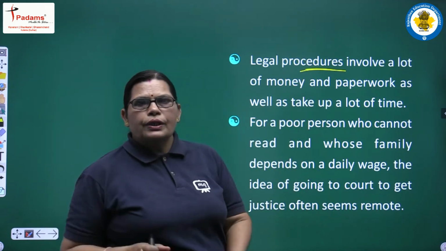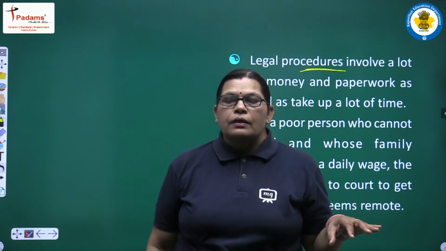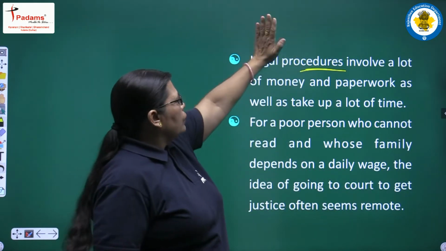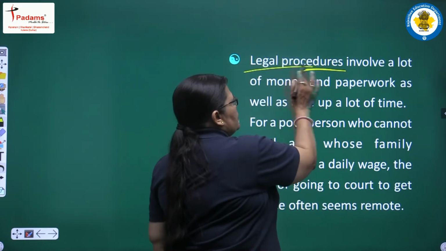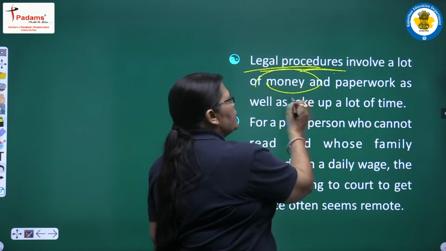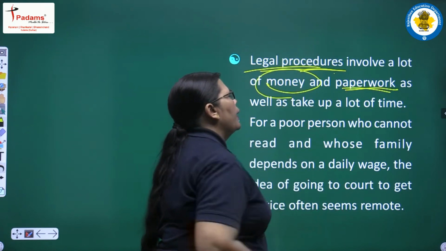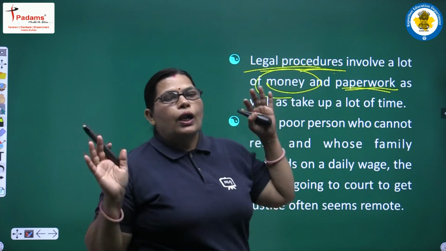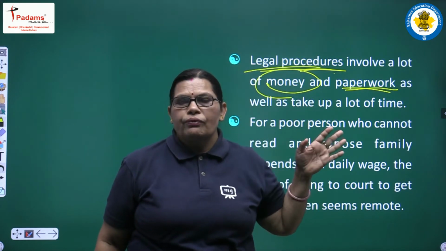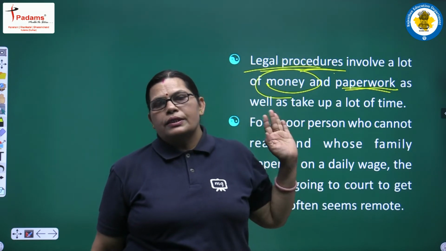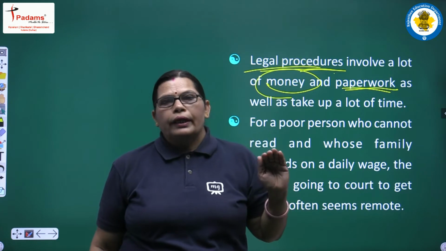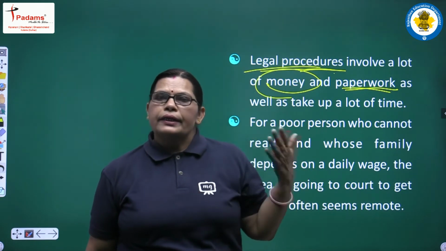One more situation is that the poor people do not decide to access the courts, for what? For the legal procedures. Legal procedures involve a lot of money as well as paperwork, and take up a lot of time, sometimes 30 years, 24 years, 25 years, or it may depend on the judges, the witnesses, the lawyers, how they have taken dates, extended dates.